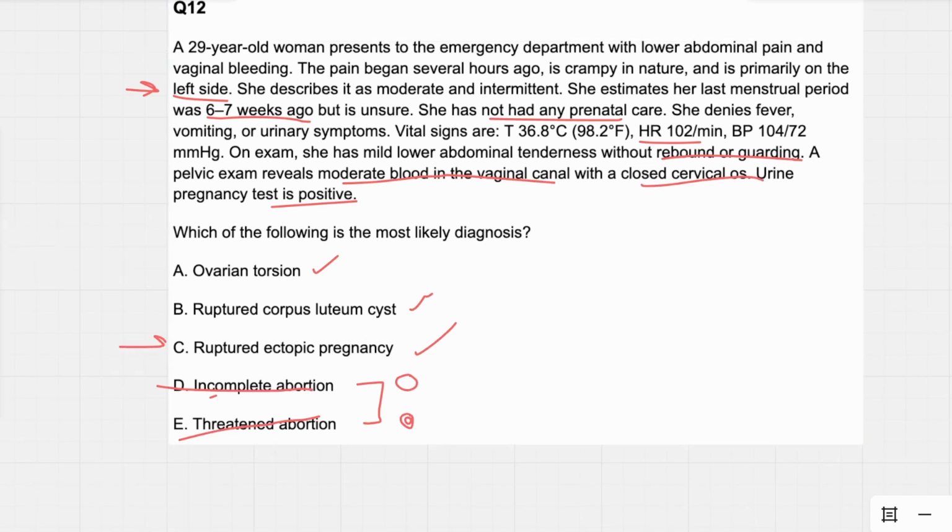I just want to show you one more thing that's super important here. I say pathognomonic for this condition, for ectopic, is the timeline here. 6 to 7 weeks ago is when she had her last period. That timeline, about 6 weeks, 6 to 8 weeks, I've seen, they love asking that time frame. So I would honestly make a flashcard on that. Grab a flashcard, say 6 to 8 weeks, last menstrual period, unilateral pain equals ectopic pregnancy. Make sure you know that time frame. This alone could have gotten you the correct answer.